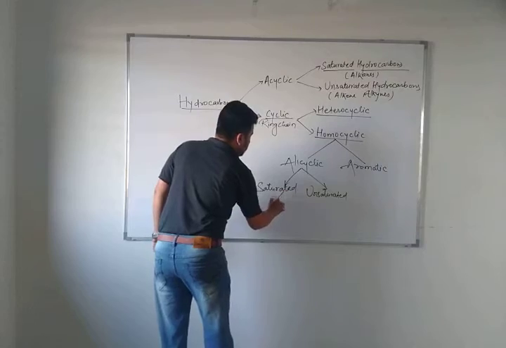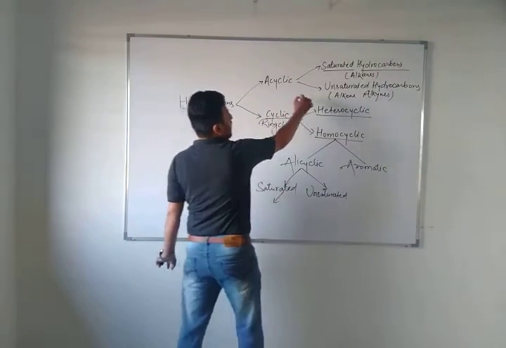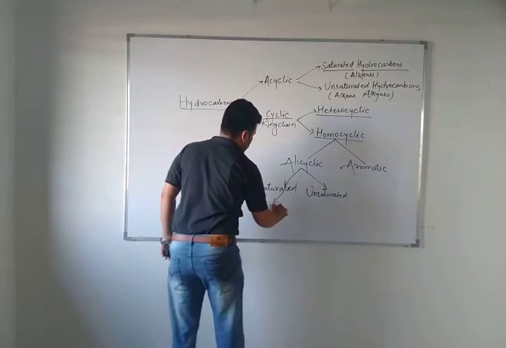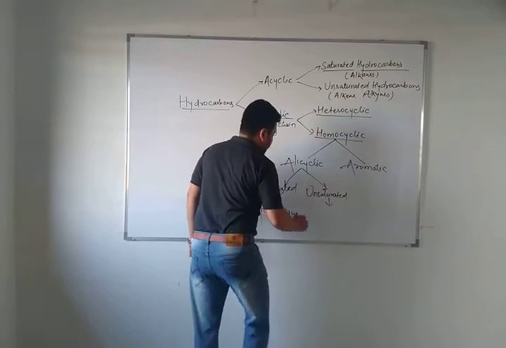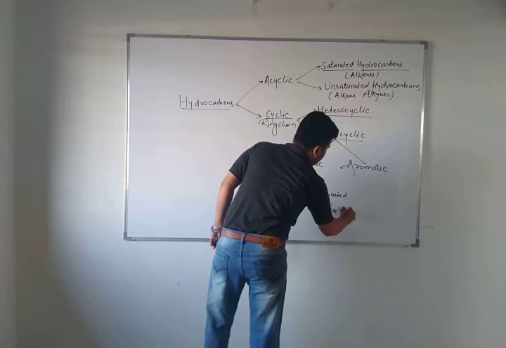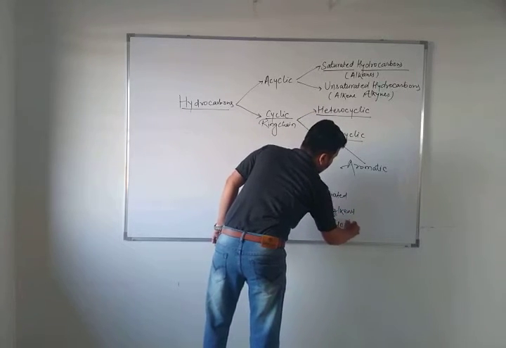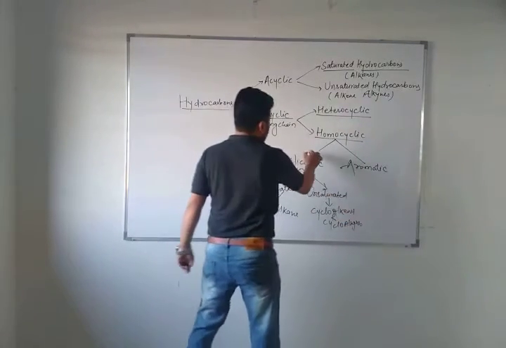Saturated means cycloalkanes, with no double bond and no triple bond. It is only cycloalkanes. And unsaturated will be cycloalkenes and cycloalkynes. And if I talk about aromatic, right?